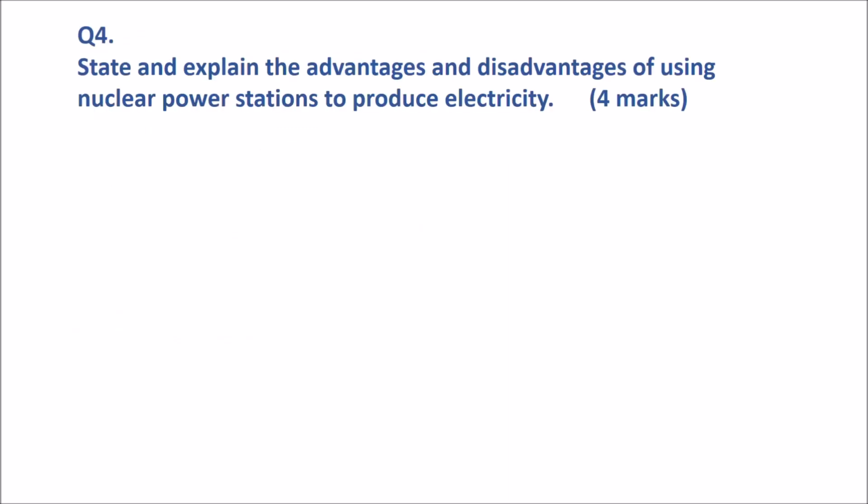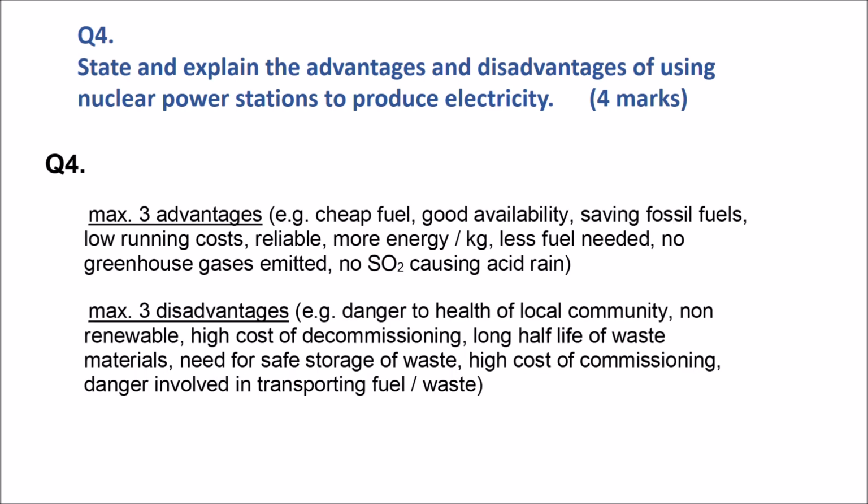State and explain the advantages and disadvantages of using nuclear power stations to produce electricity. So 2 marks for advantages, 2 marks for disadvantages. So as advantages, you can talk about cheap fuel, good availability, saving fossil fuels, low running cost, reliable, more energy per kilogram, less fuel needed, no greenhouse gases emitted, no sulfur dioxide causing acid rain. So it's good in terms of air pollution.